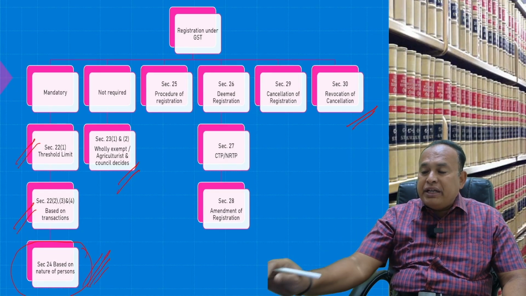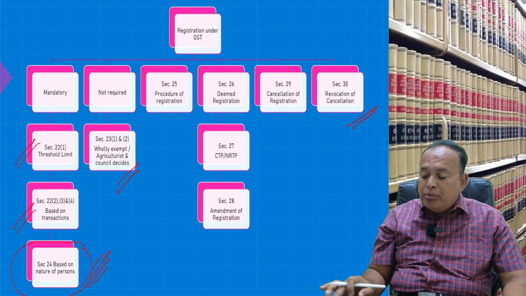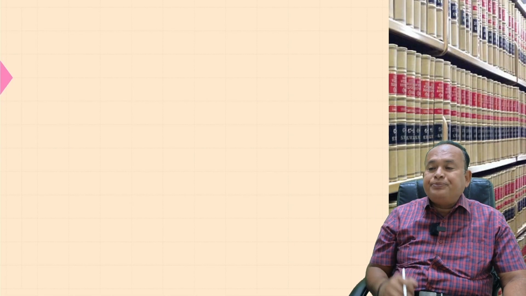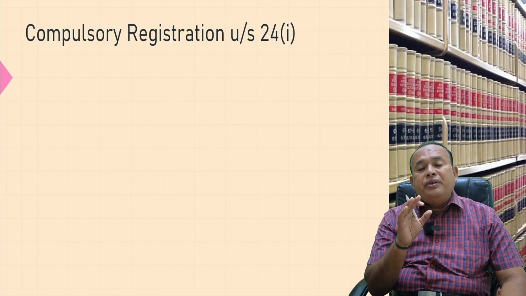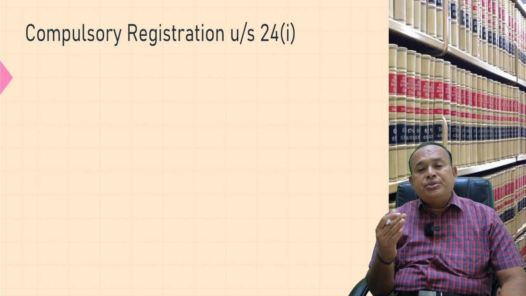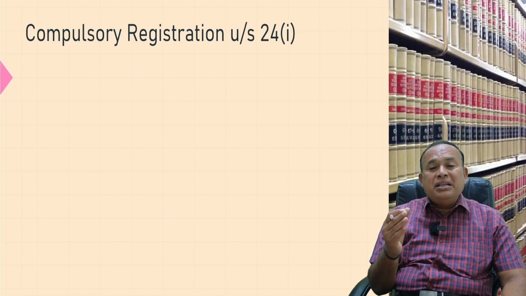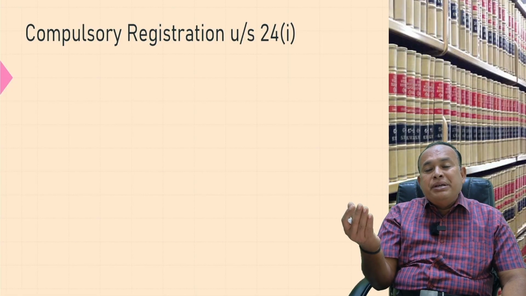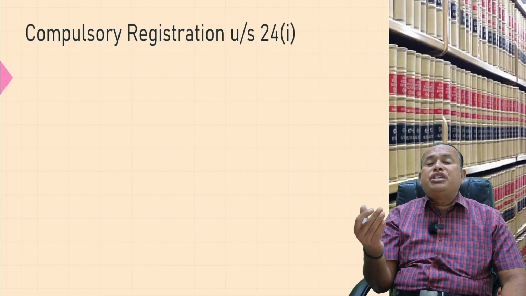So now we are referring to section 24. Section 24 talks about registration mandatory based on the nature of persons. Who are they? One by one I am referring. Compulsory registration: if a person supplies taxable goods at interstate level, meaning from one state to another state, registration is mandatory.